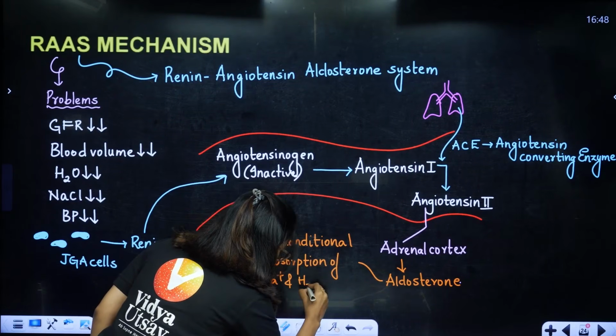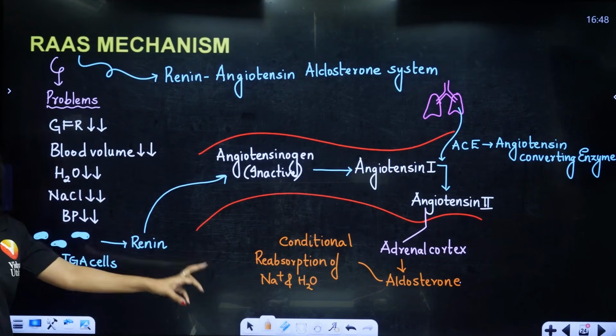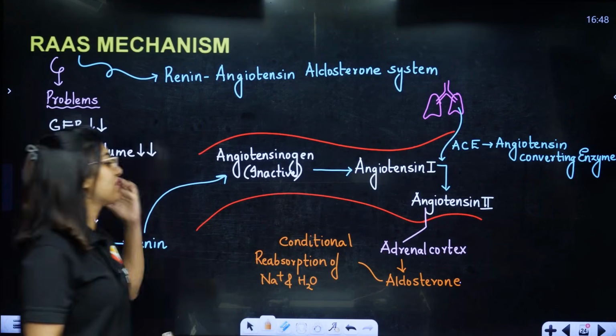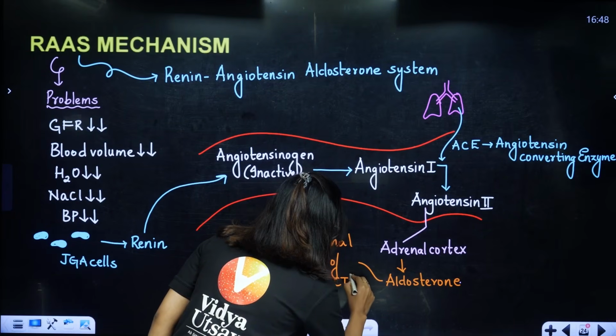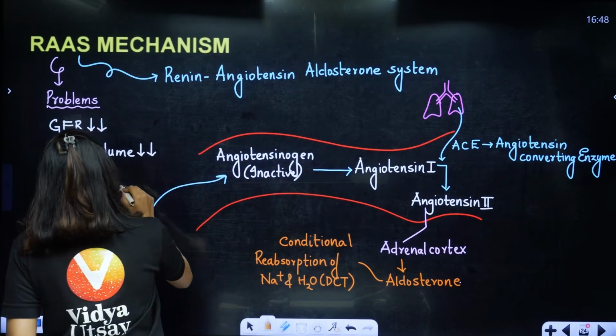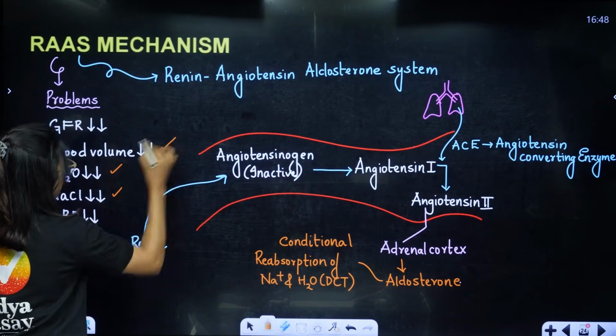Why? Because our problem is that Na is less and water is less. If they do conditional reabsorption, can the issue be fixed? Yes, ma'am, the issue can be fixed. So these two issues got sorted. Now H2O is more, which means blood volume will automatically be more.